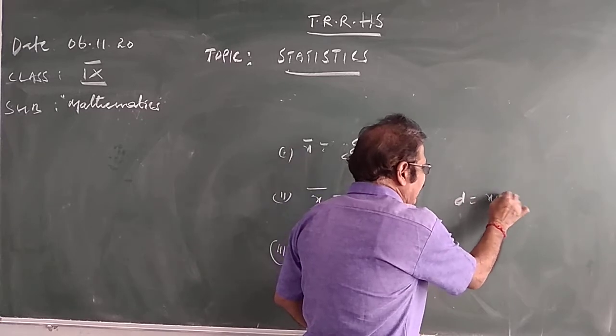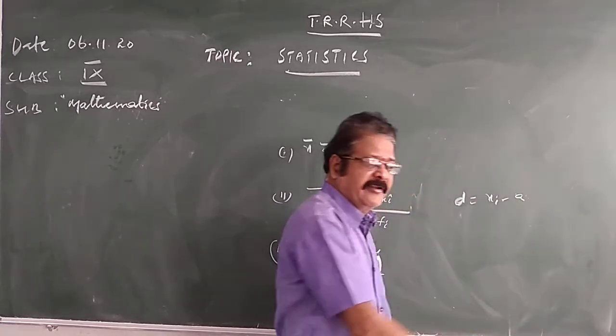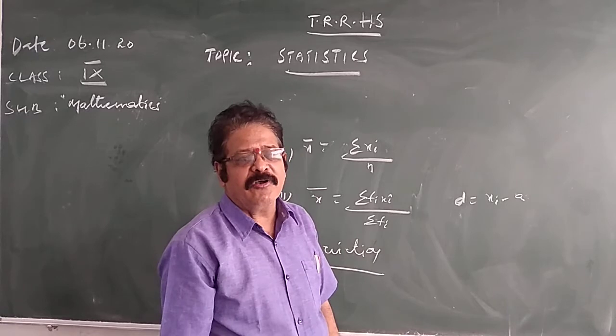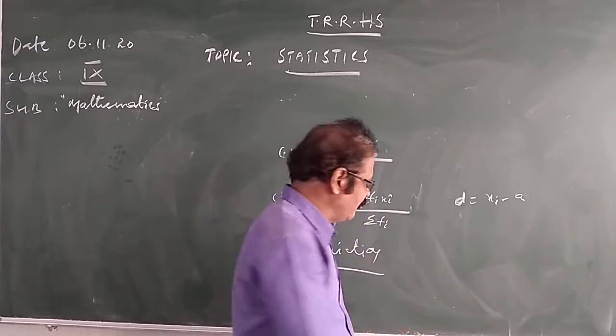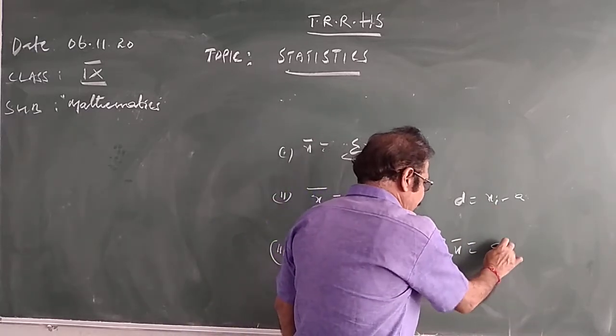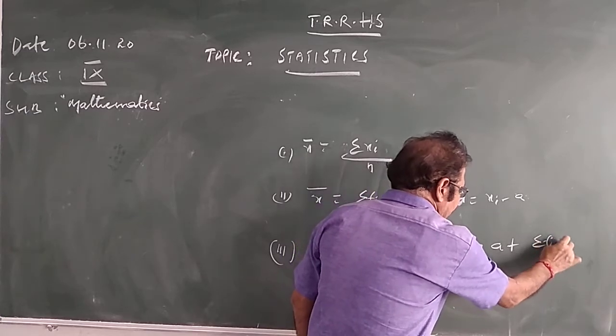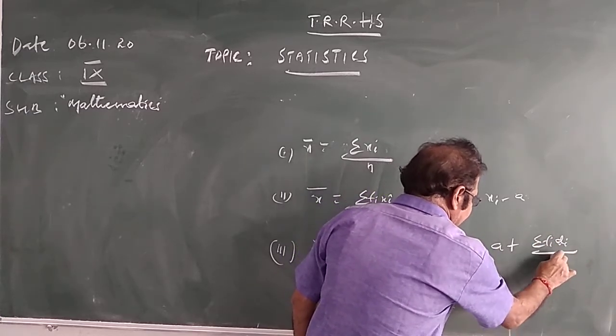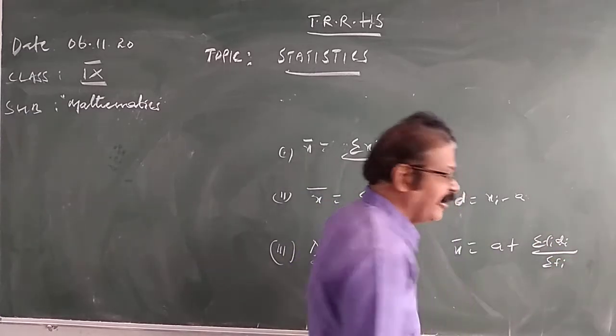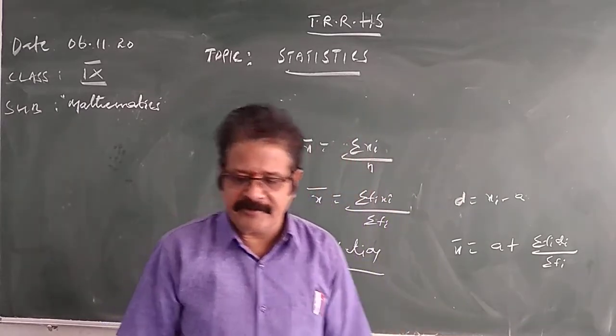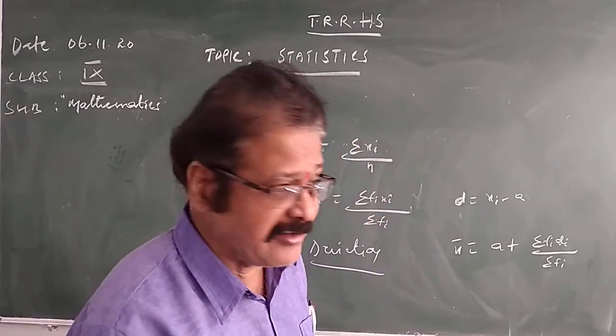Deviation is equal to xi minus A, where A is the assumed mean. The formula is A plus sigma fi di by sigma fi. This is the assumed mean method or deviation method. These three we discussed in the last class.